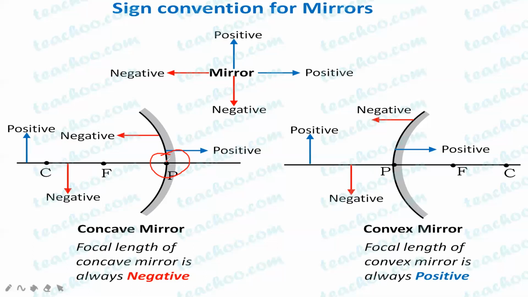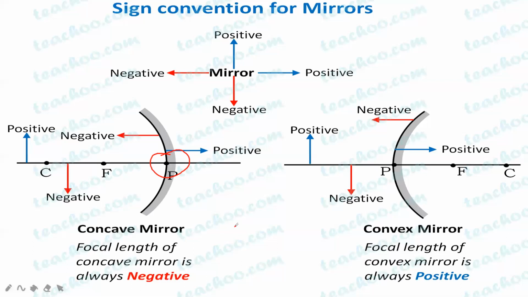So all the measurements which are on the right side will be positive. On the left side they will be negative. On the upper side they will be positive and on the lower side they will be negative. This is for the concave mirror. The same thing is there for the convex mirror: right side positive, left side negative, upper side positive and lower side negative.